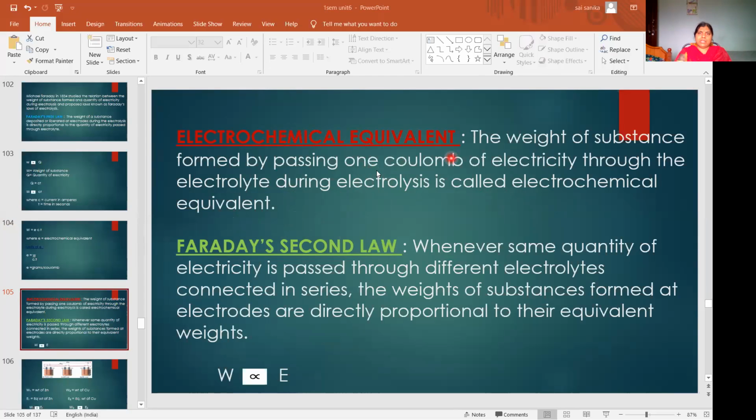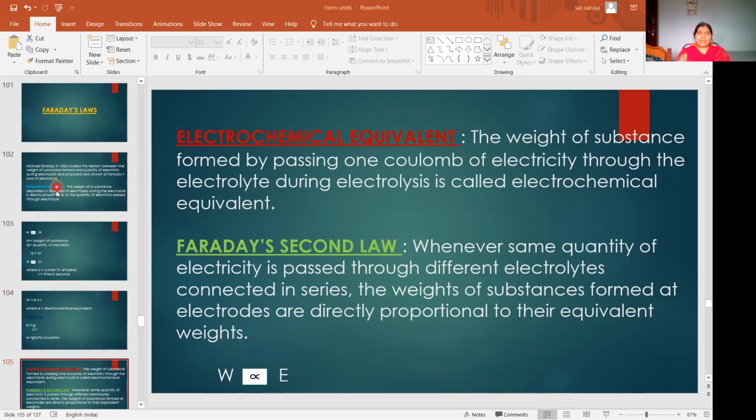What is the meaning of 1 coulomb of electricity? 1 ampere current in 1 second. So when 1 ampere current is passed for 1 second through the electrolyte, whatever weight is deposited is called electrochemical equivalent. Okay, so this is about Faraday's first law.